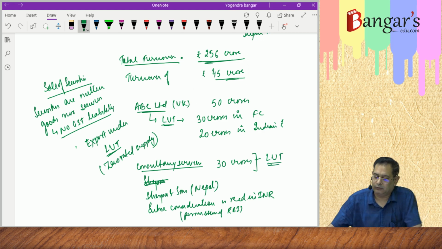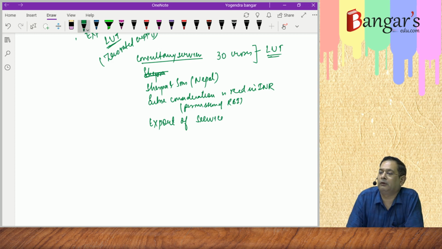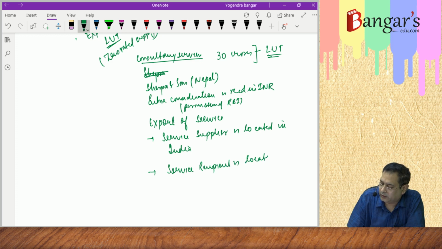Now basically this will also come under the ambit of export of service. Why? Because the service supplier is located in India, and the service recipient is located outside India, that is Nepal.